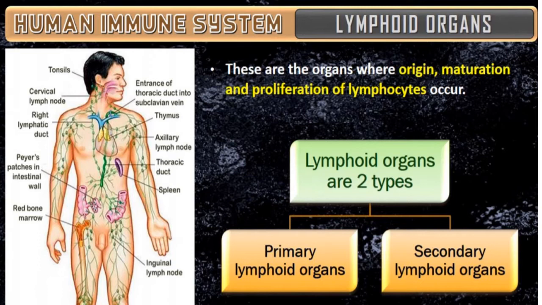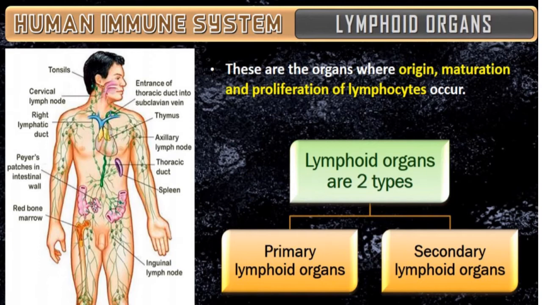As I told you, the immune system produces immunity and recognizes the entry of the antigen. It does not mean the antigen should enter only through the mouth. It may enter the body through any organ system also.